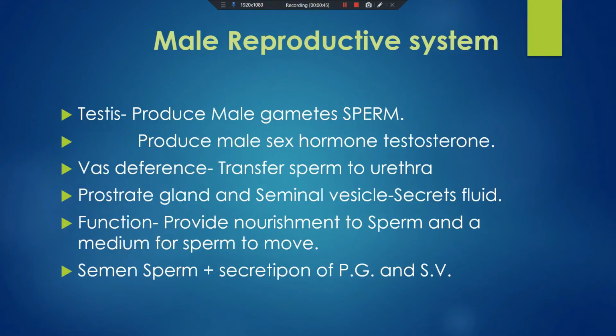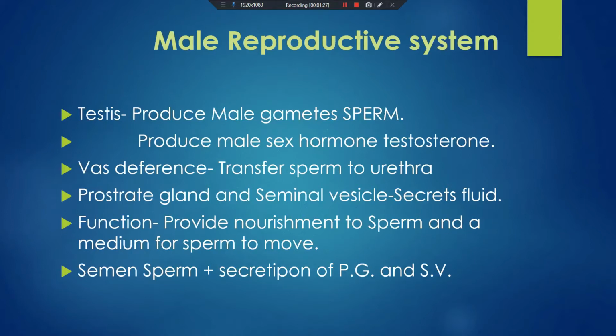In human beings, sexual reproduction takes place, and sexual reproduction means in which two parents are involved, one male and one female. In the human male reproductive system, the main primary organ is the testes. One pair of testes is present in the human male, and it is located outside the body. As it is located outside the body, for the protection of the testes, a muscular pouch is present on it, and it is called the scrotum.